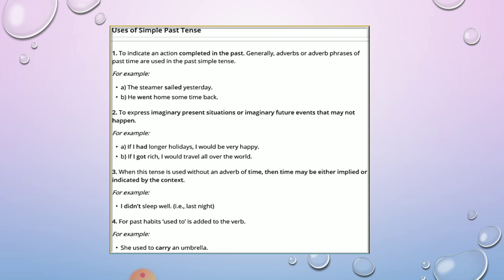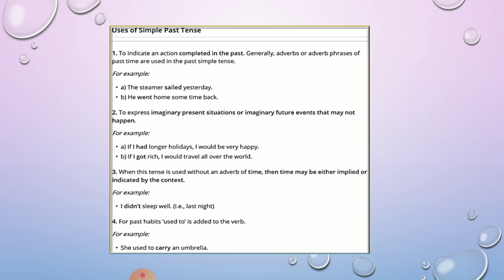Second, to express an imaginary present situation or an imaginary future event that may not happen. That means the event which you cannot change. So here we are talking about an imaginary situation, like: if I had longer holidays, I would be very happy. If I had longer holidays, that's an assumption and a condition. Now the time has passed, so it cannot be changed. The second part is, I would be very happy. If the first one happens, then only the second will happen. So for such situations, we use this tense.